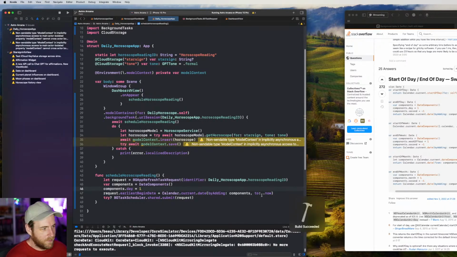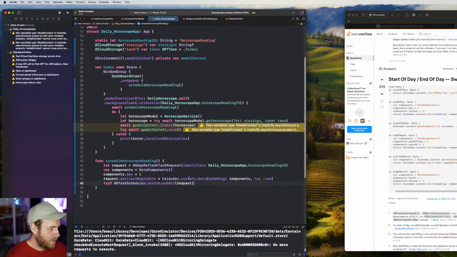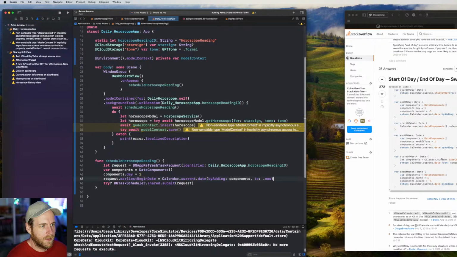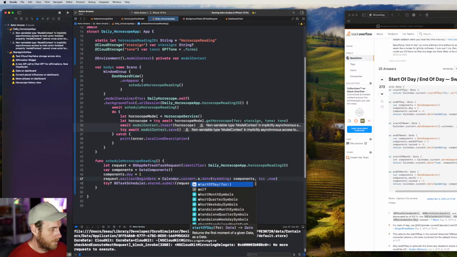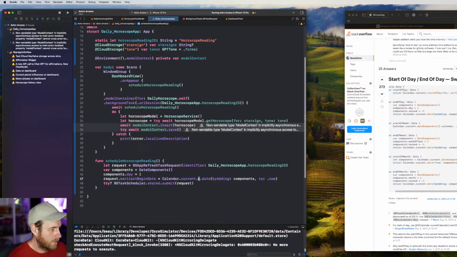Does this look right to everybody? So we're adding 1, right? So we've set this to 1 by adding 1 to now. And then we just do... I feel like there's supposed to be a cleaner way of doing this.